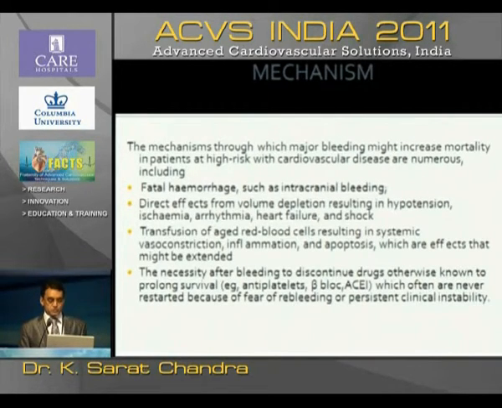These blood transfusions in some way or other lead to systemic vasoconstriction, inflammation, apoptosis. These are all the various theories by which blood transfusions probably have their effect. But it is now very well established that for the same degree of bleeding, those who received blood transfusions fare much worse than those who have not. And of course, a most important point is that many a time there is a tendency to stop the antiplatelet agents in these patients with the hope that the bleeding might stop. In reality, it really doesn't happen, but it increases the chance of stent thrombosis and the subsequent mortality.